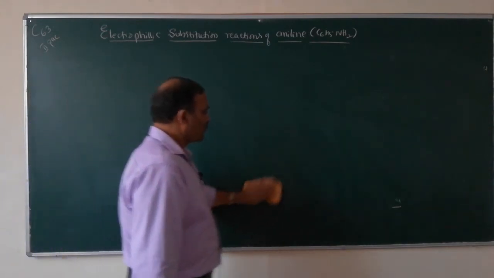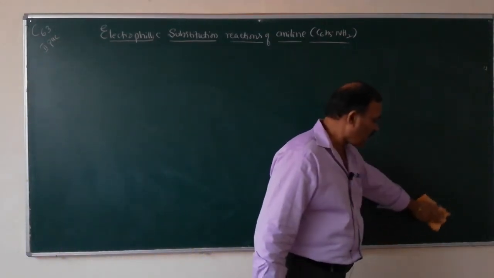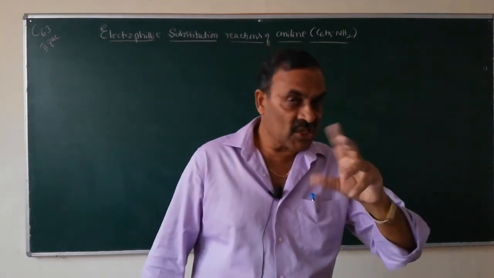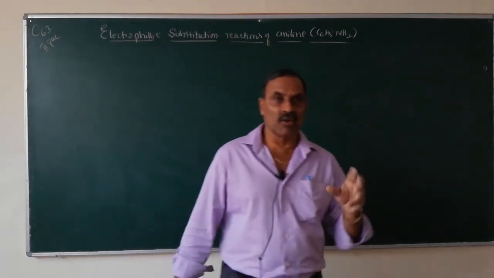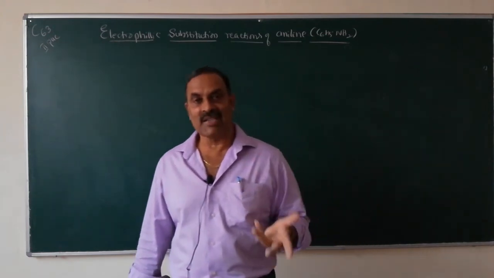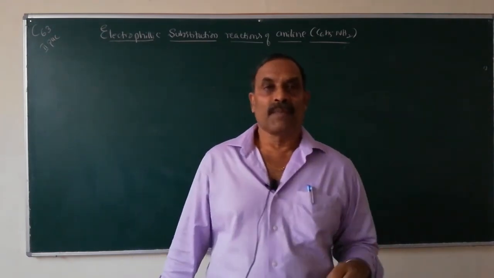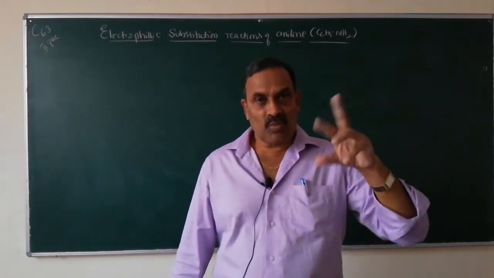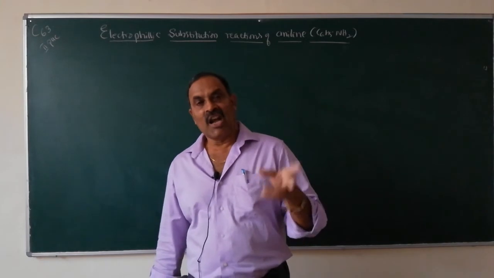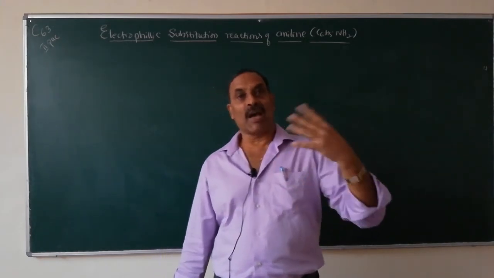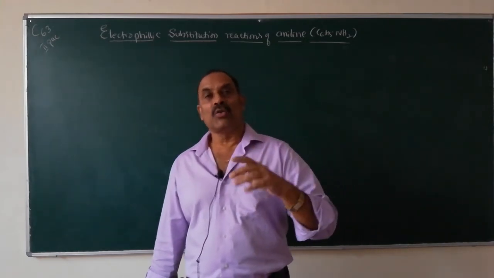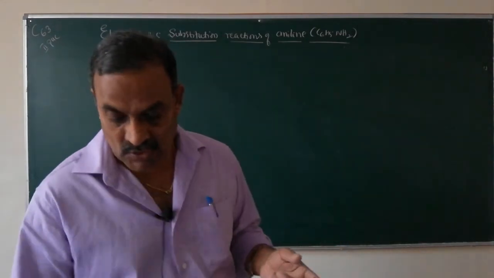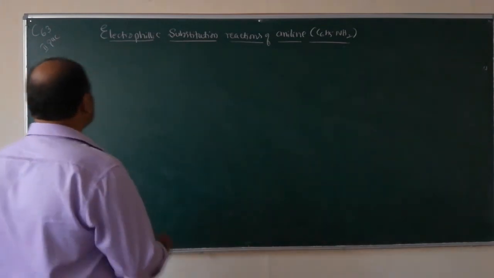So if you want the mono-substituted aniline, we first protect the NH2 group by acetylation, convert the aniline into amide, make the desired substitution, either nitration or bromination, and then hydrolysis of the substituted amide gives mono-substituted amines. So this is very important.